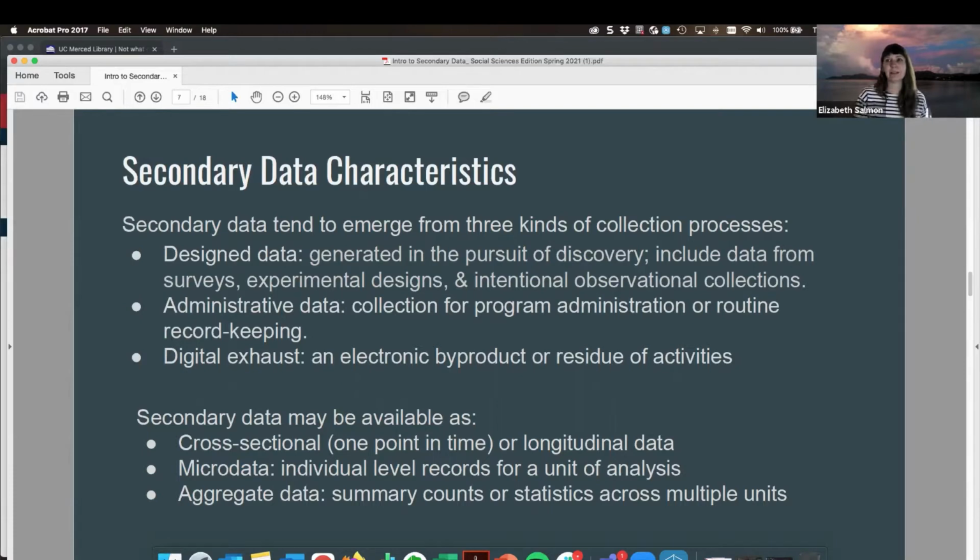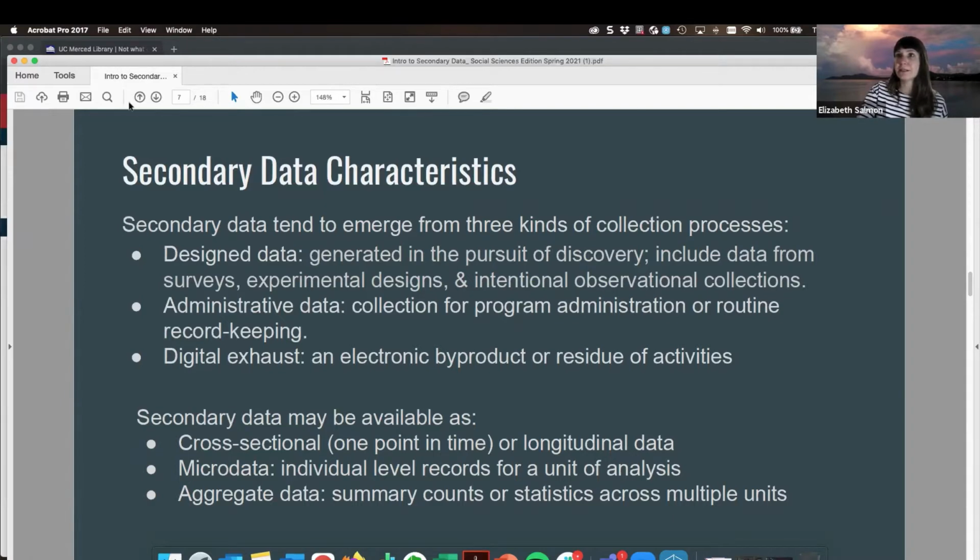And then we have our digital exhaust. This is an electronic byproduct or residue of activities. And so when I think of Google searches or Facebook or social media data, I'm thinking of that digital exhaust data. And then we're also going to be coming across our data as either cross-sectional or longitudinal. We might be able to access our data at the micro level where we have individual levels, or we might be presented with our data as summary counts or statistics.